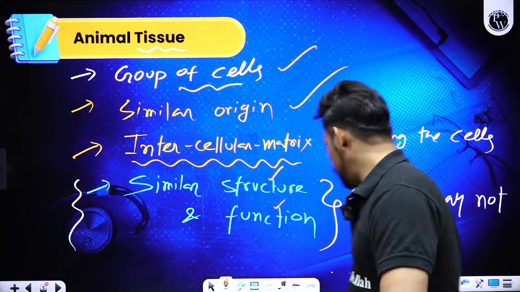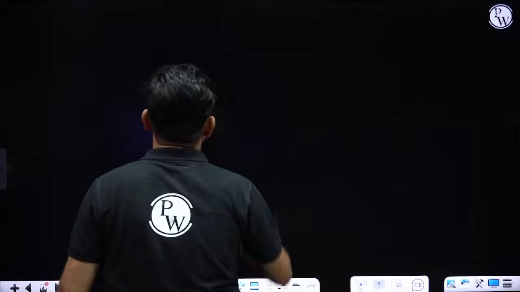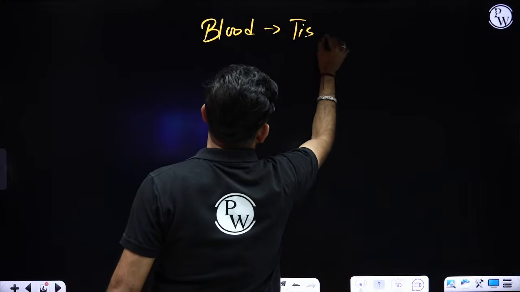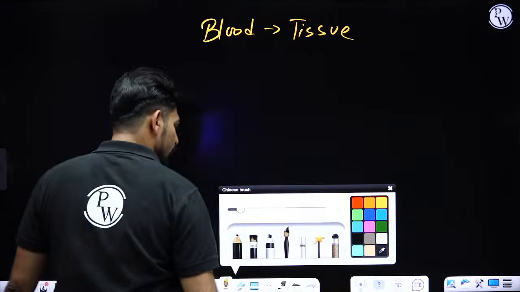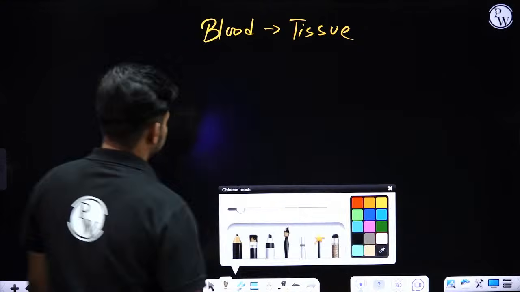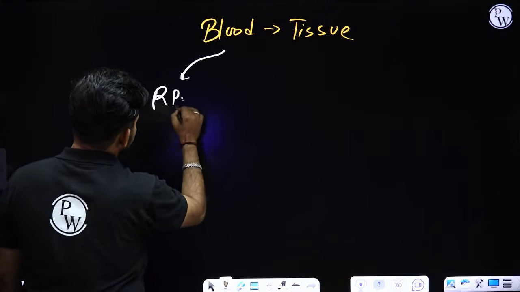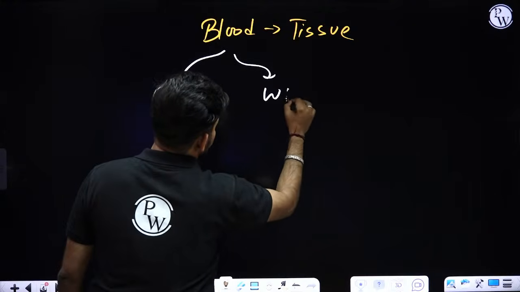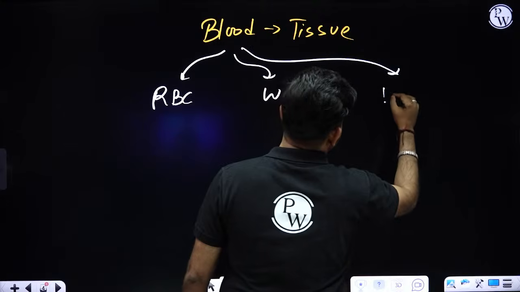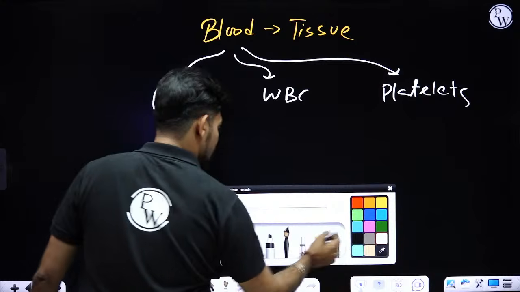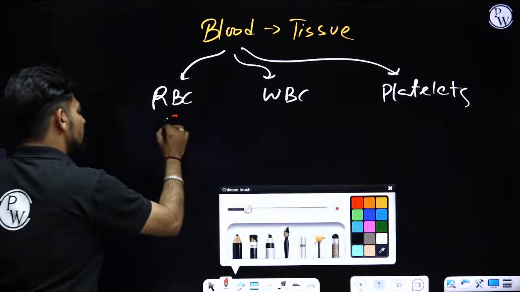Like if we talk about blood, blood is also a tissue, right? Blood is a fluid connective tissue, a specialized connective tissue. But if we talk about the cells of blood, blood has RBC, WBC, and platelets. Now, what is the structure of RBC?